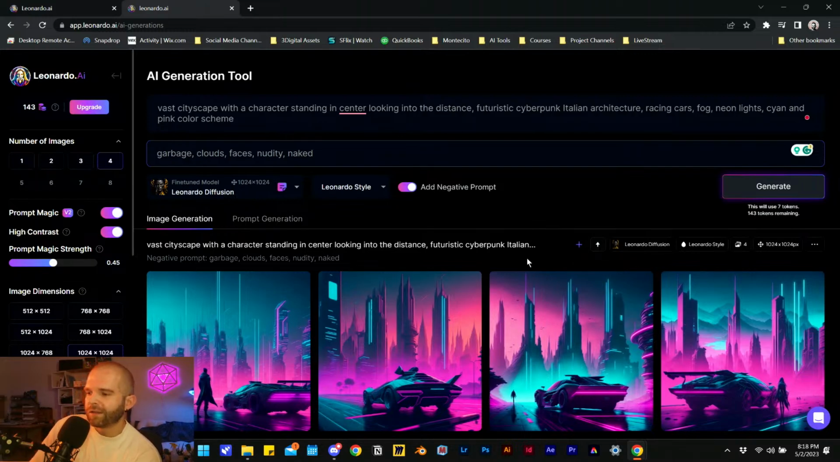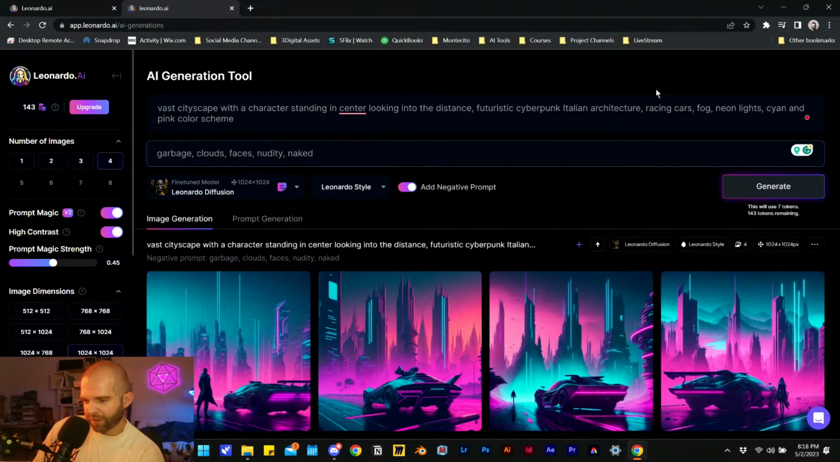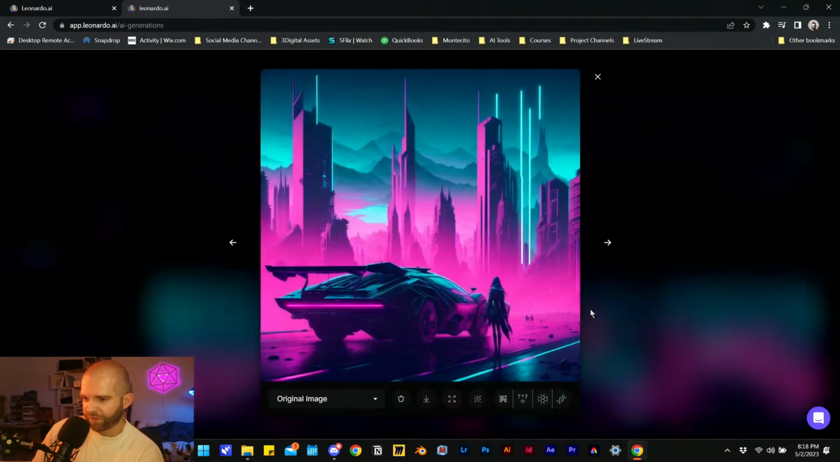That is pretty in line with what I was expecting, what I've been getting. I don't see the Italian architecture inspiration here. I do get this character. Only one of them gave me the character, but it is also kind of the one I like the best. I do like the second one too. Actually, this last one is pretty dope. Although, yeah, it's a really large car.